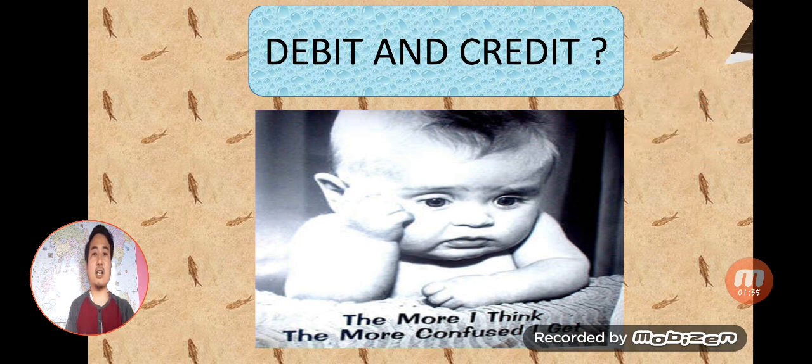Understanding accounting with the help of debit and credit, I feel, is one of the blunders. I'm not saying that one need not understand debit and credit. We need to understand debit and credit, but first there is something which a student of commerce needs to understand. About debit and credit, the more I think, the more confused I get. There is the golden rule, mugging up the golden rule, trying to segregate debit and credit. This will only confuse a student or anyone who's trying to understand accounting.